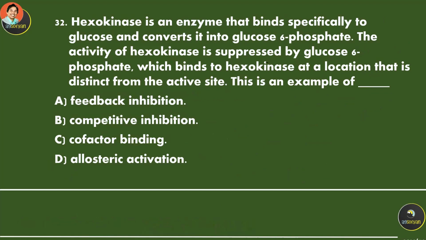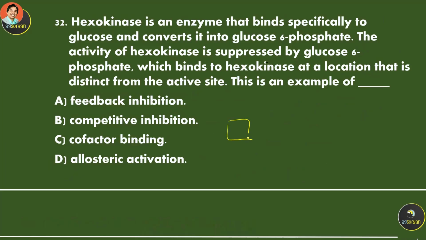Hexokinase is an enzyme that binds physically to glucose and converts it into glucose 6-phosphate. The activity of hexokinase is suppressed by glucose 6-phosphate, which binds to the hexokinase at a location that is distinct from the active site. This is an example of what?